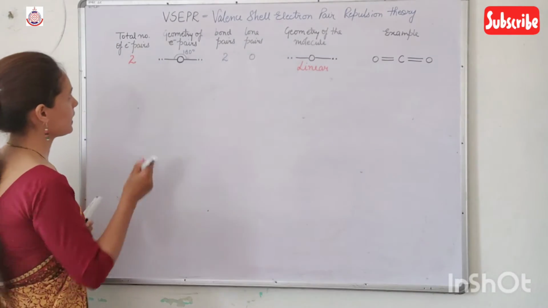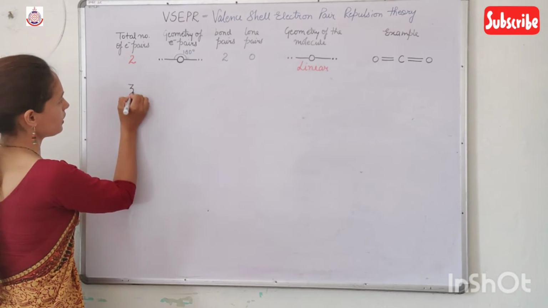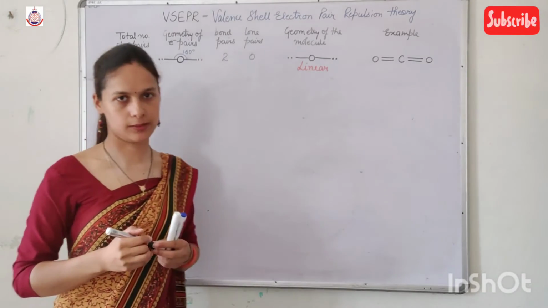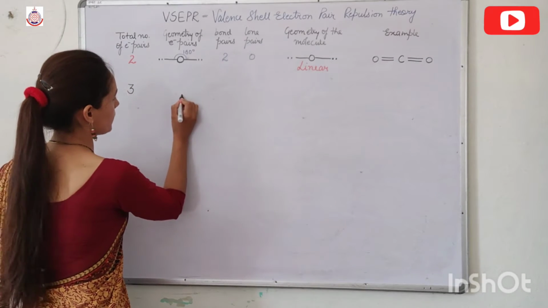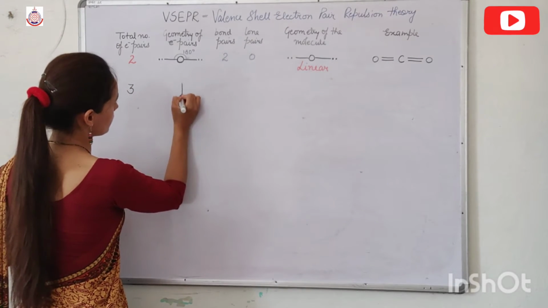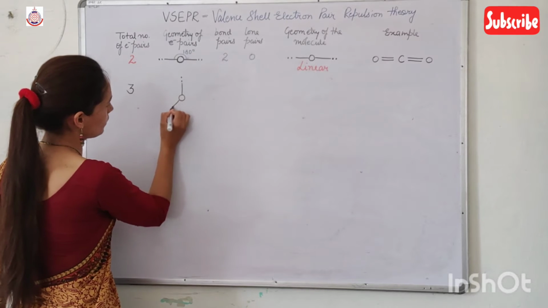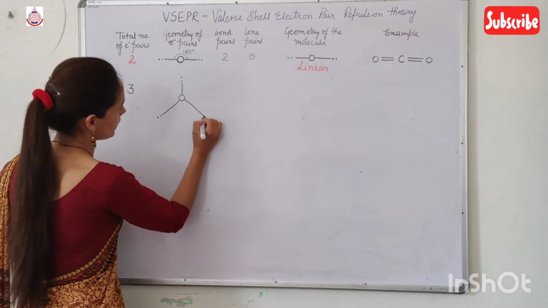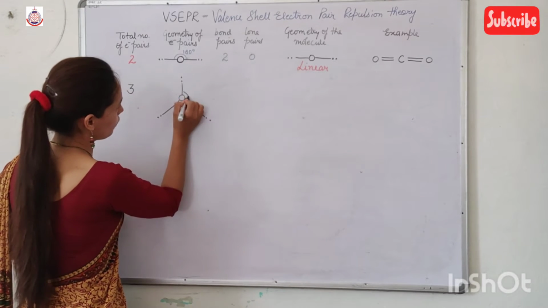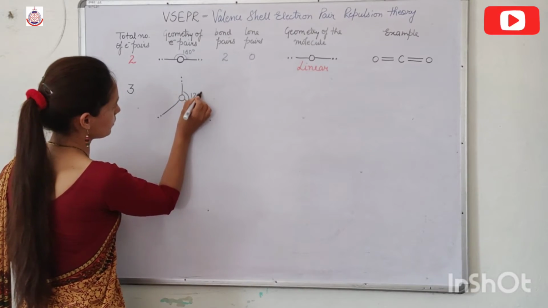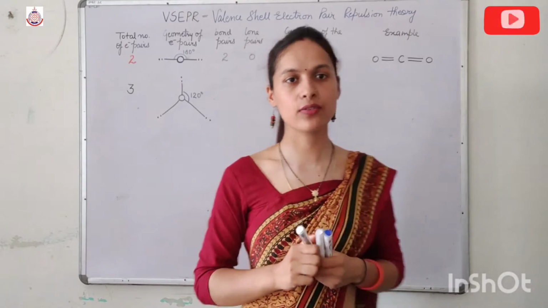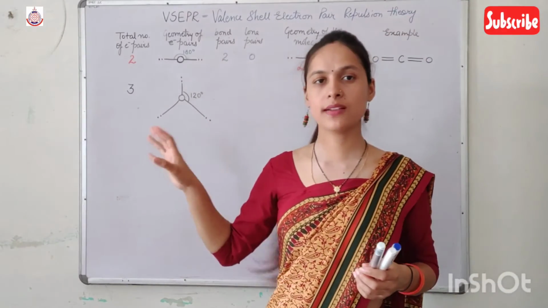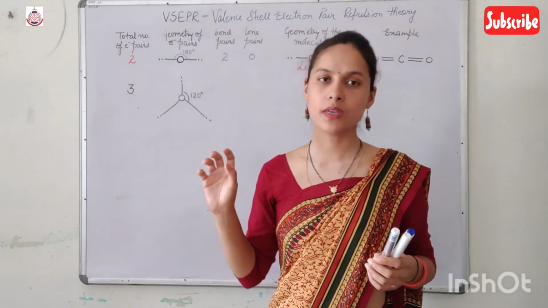Now next, let us consider the total number of electron pairs to be 3. So the geometry of the electron pairs is like this. They occupy the triangular positions where they have an angle of 120 degrees. This is the maximum angle at which they can arrange themselves to get the minimum repulsion.